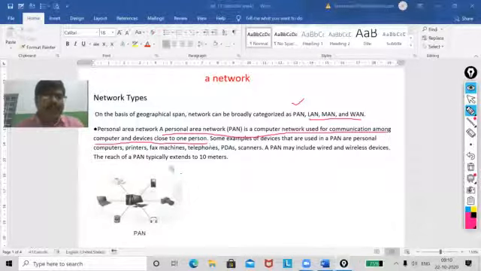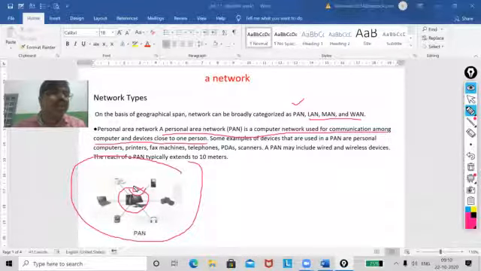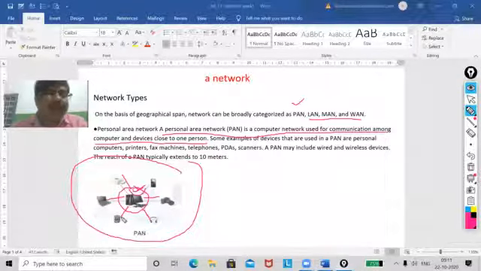Now you can see the diagram, my dear. This is my PC, and this PC is giving services to the headphone, camera, smartphone, printer, laptop, and maybe other devices.